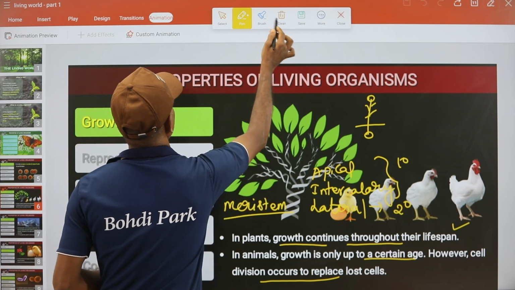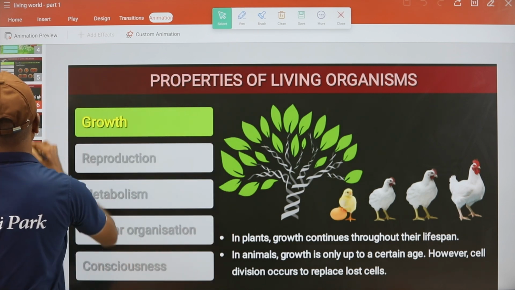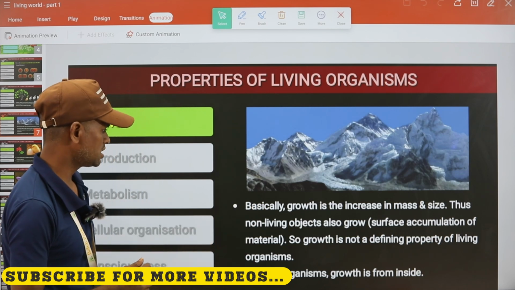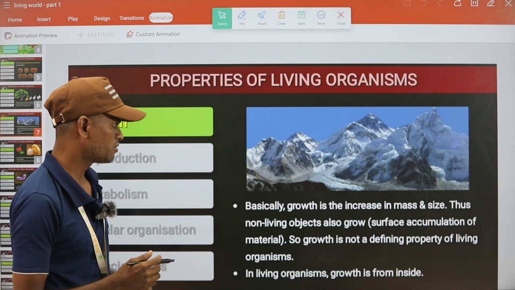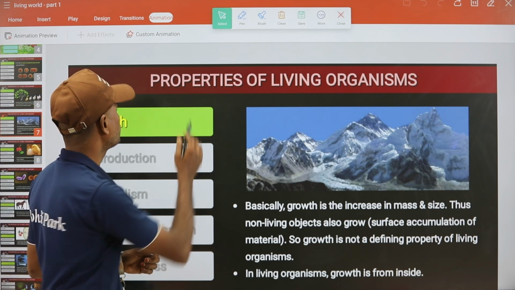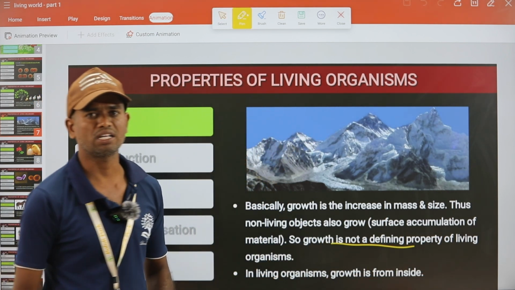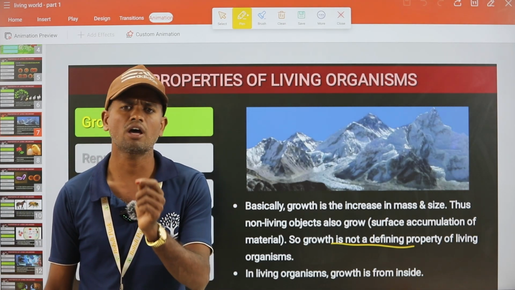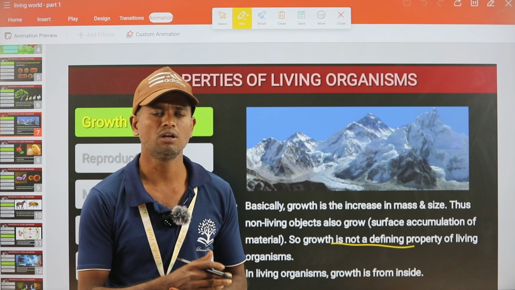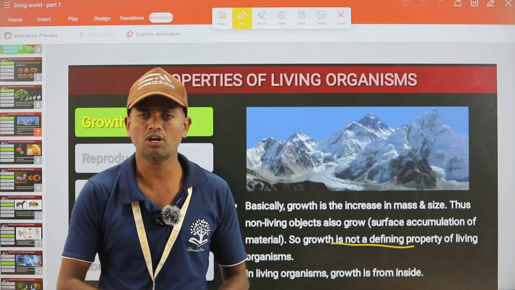So next. Right? Basically, growth is an increase in mass and size. Thus, non-living objects also grow from the surface accumulation of material. So growth is not a defining property of living organisms. So what is the defining property? If this is not happening, it cannot survive. For example, if respiration is not occurring, living things cannot survive.